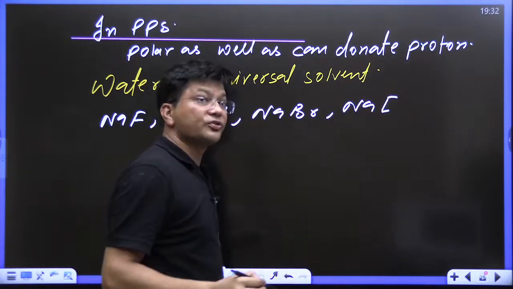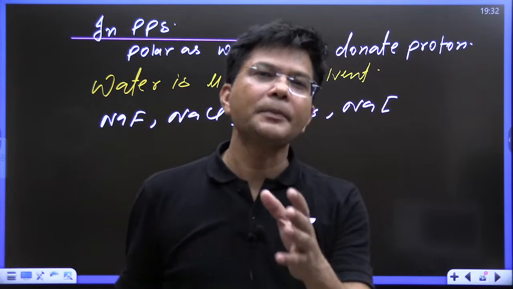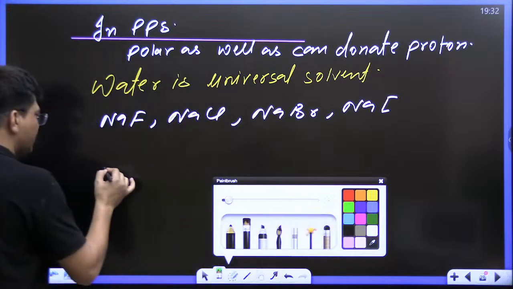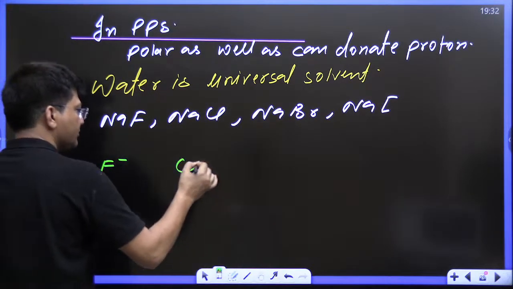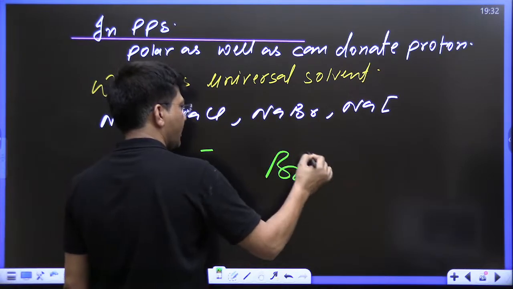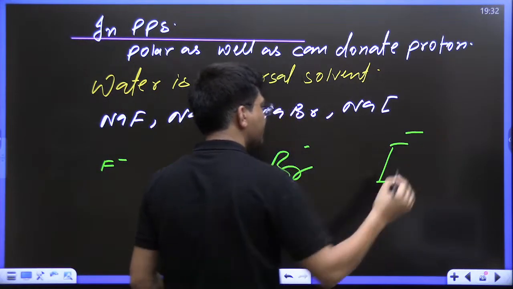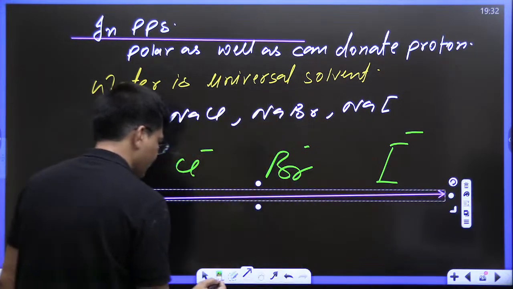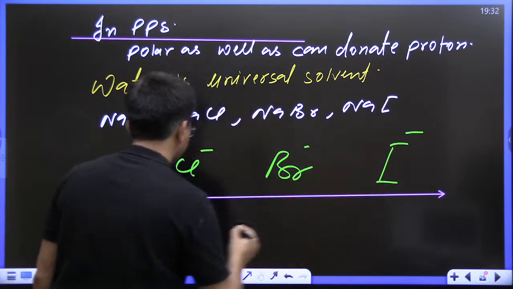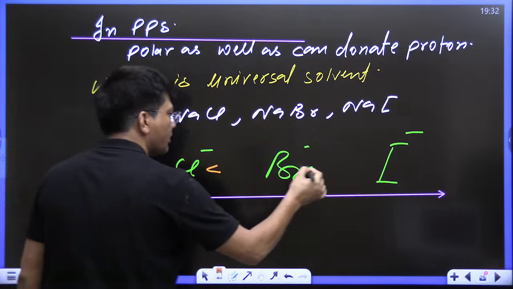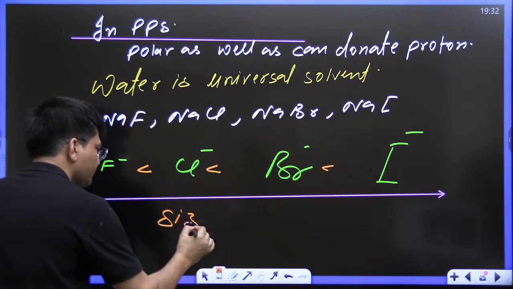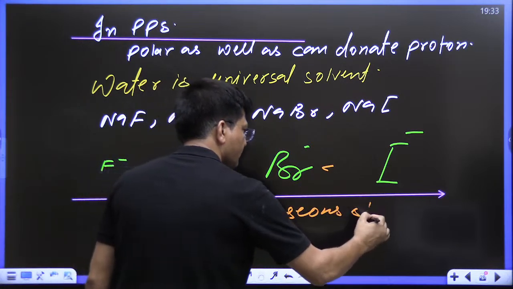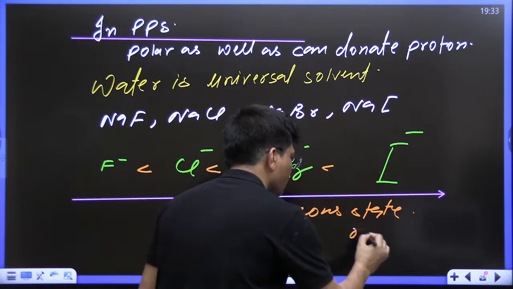Now, if I talk about size, who has the biggest size in the gaseous or molten state? Fluoride, then chloride, then bromide, and then iodide. This is the order of size in the gaseous or molten state.